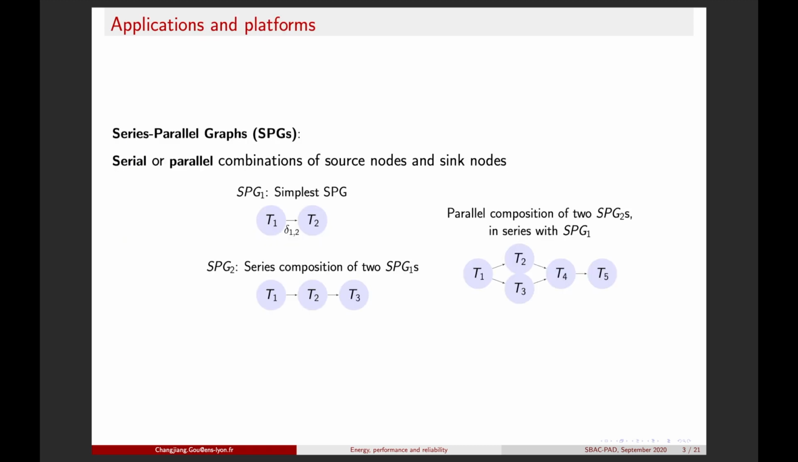Streaming applications are modeled as series-parallel graphs in this work. Each node represents a computation task. Edges between tasks represent data dependencies. As shown here, the simplest SPG is two nodes connected by an edge. Then any SPG can be formed by a serial or parallel composition of small-size SPGs.